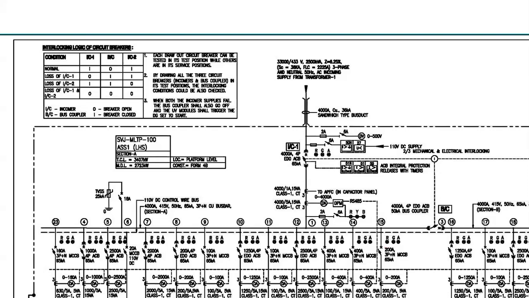And below this incomer portion, you will see different feeders. This is called outgoing feeders. And incomer is this. Now, from this incomer, there are bus bars which are going to different outgoing feeders.